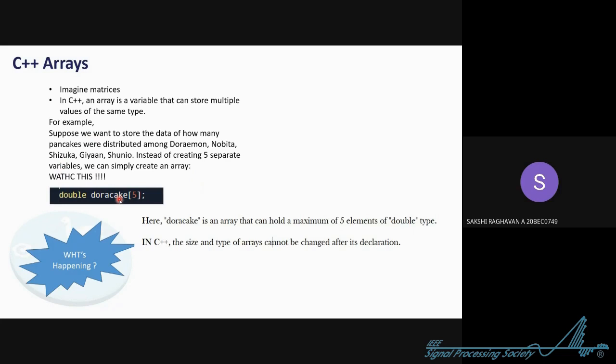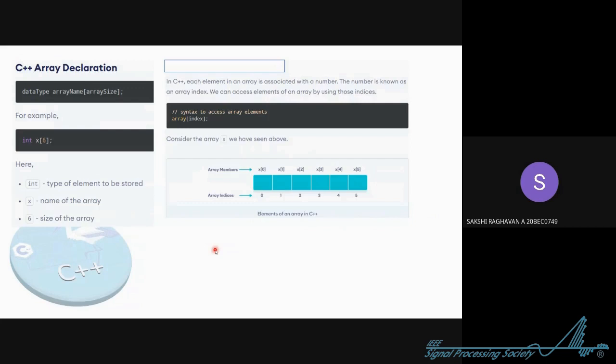Okay. So here, see, this Dora cake is actually the array name. We are declaring that there is an array that we are naming as Dora cake. And now this double is actually specifying what kind of data will be stored in this array. Okay, that is double. And in this square bracket, we are telling that there will be 5 elements in this array. Are you getting it? Is it clear? Yes or no? Okay, I'm assuming yes. Moving ahead.